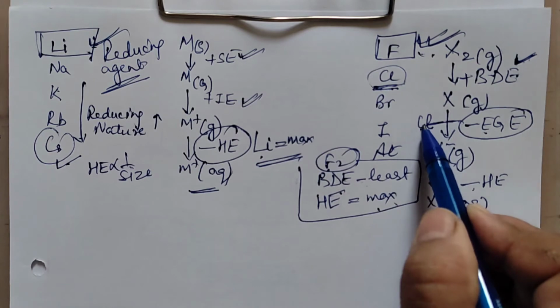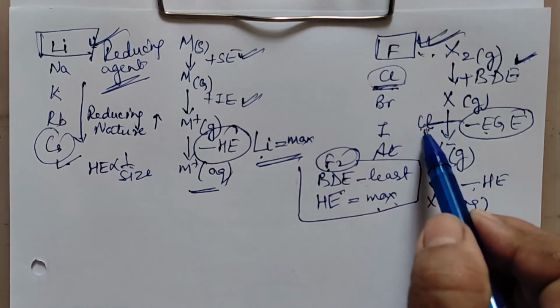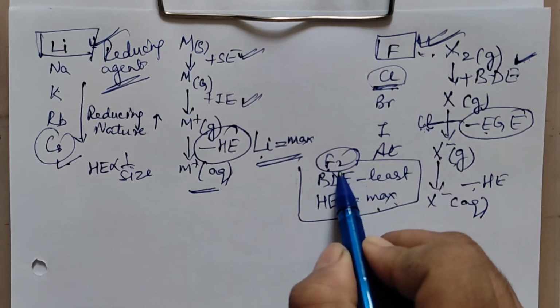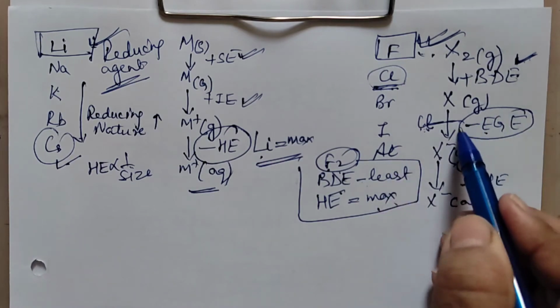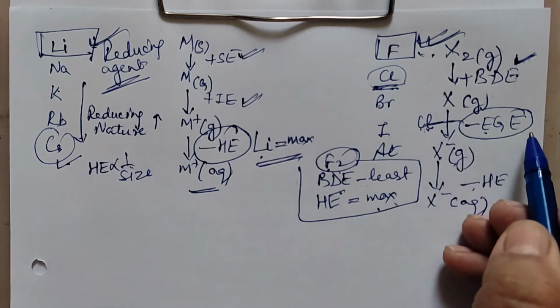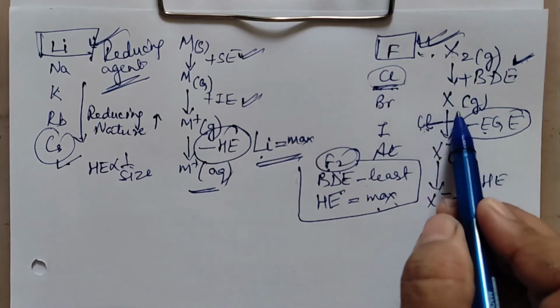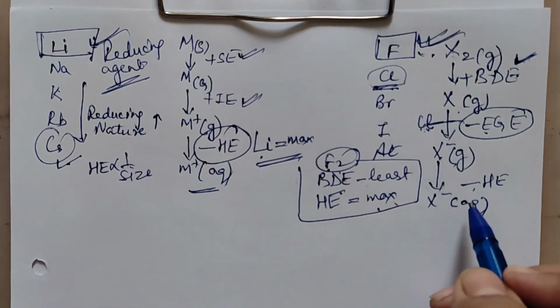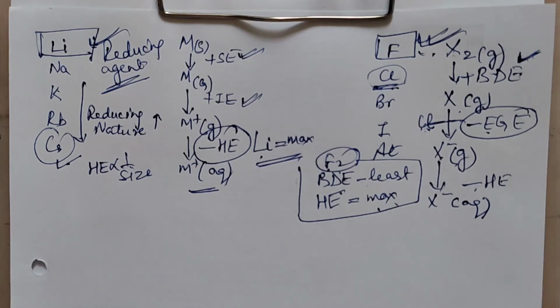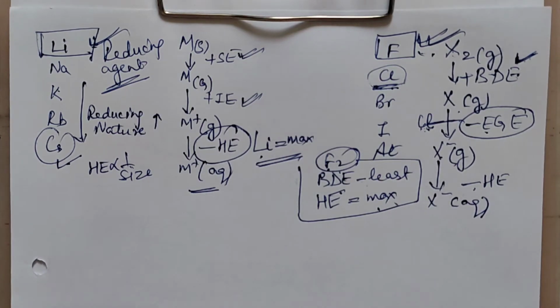That means this should have been the best oxidizing agent. Even then fluorine is, because only one positive point is there for Cl, that it can gain an electron readily. It cannot form an atom easily. It cannot liberate hydration enthalpy.